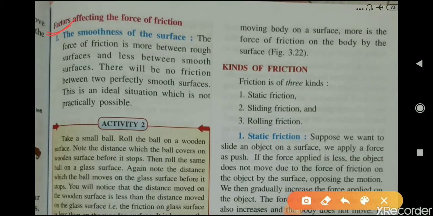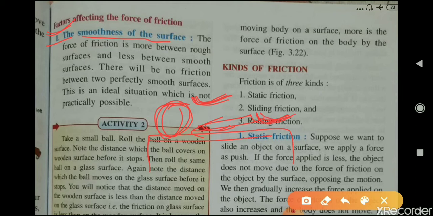As you can see here, the first factor is the smoothness of the surface. It means the smoothness of the two surfaces that are in contact with each other affects the force of friction. Suppose this is a table and this is a ball. If this ball is rolling on this table, the friction by this table on this ball will depend upon the smoothness of this ball and also of this table. Okay, how their surfaces are.